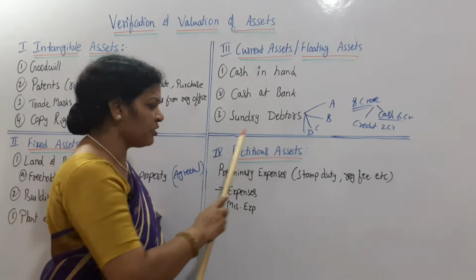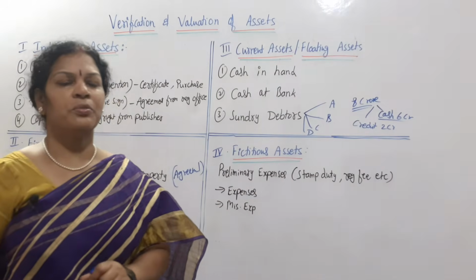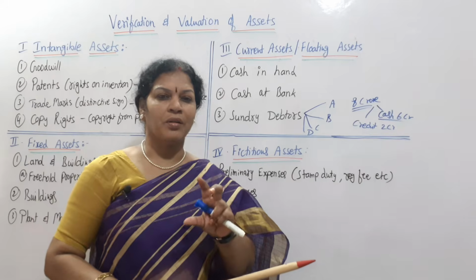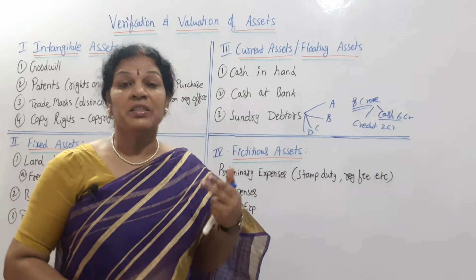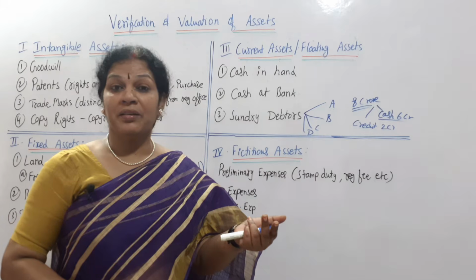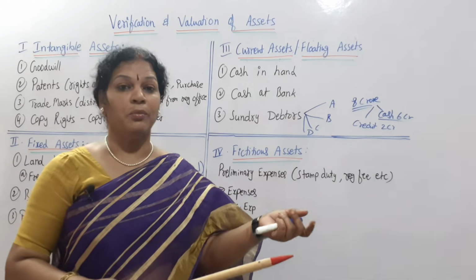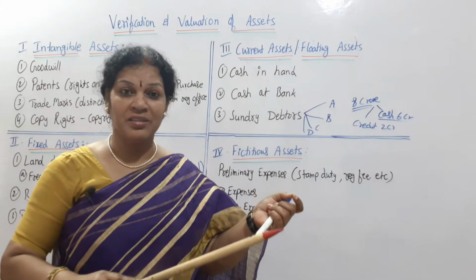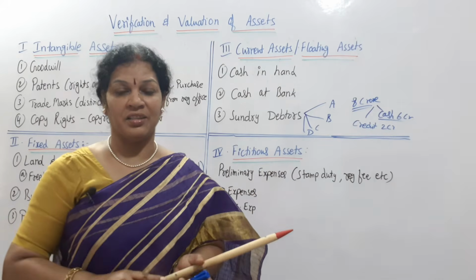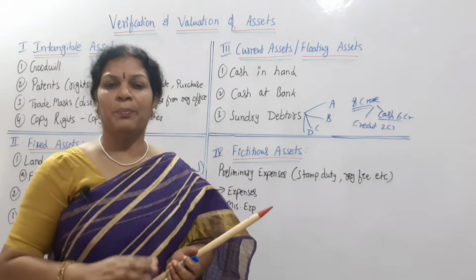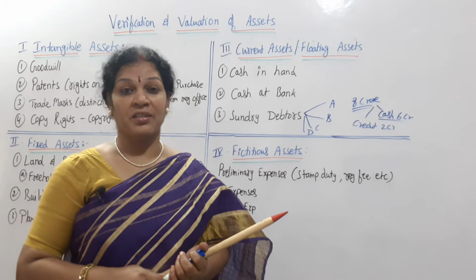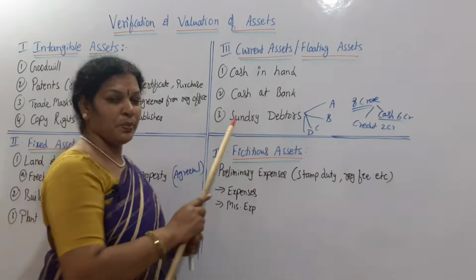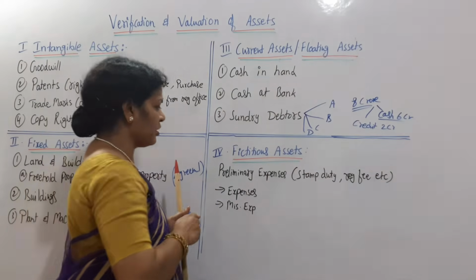The last one is fictitious assets. Fictitious assets generally are not visible, but it is an asset, meaning the payment or the methodology and all these things which are considered as assets only. Examples are the discount, and debtors also we consider as a fictitious asset, and mainly the preliminary expenses which we consider as a fictitious asset.